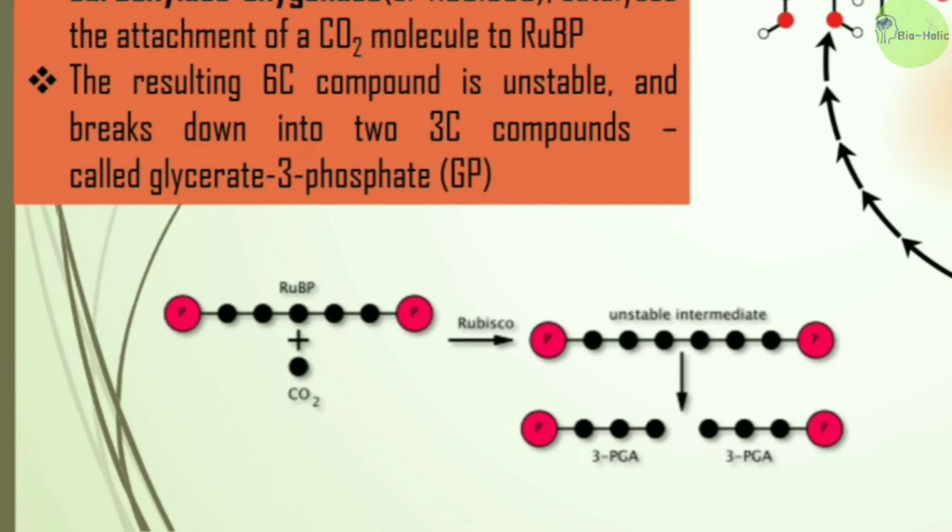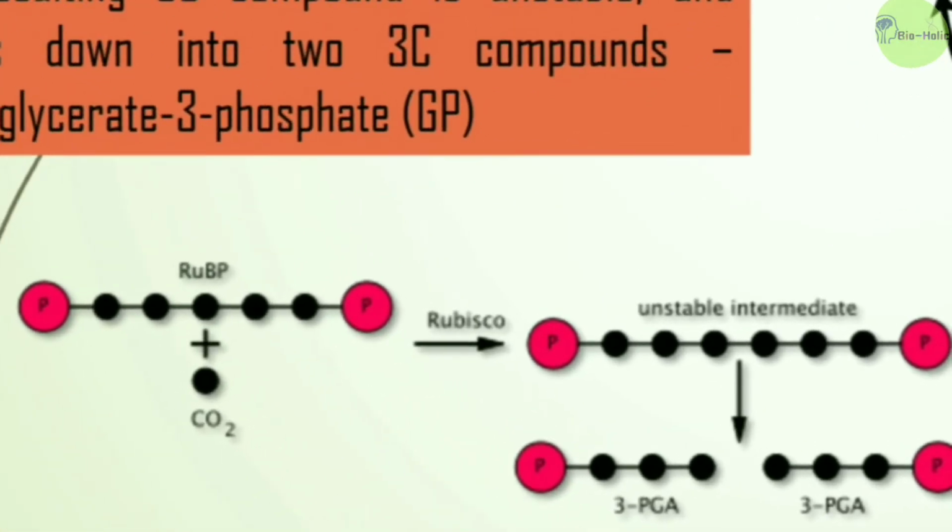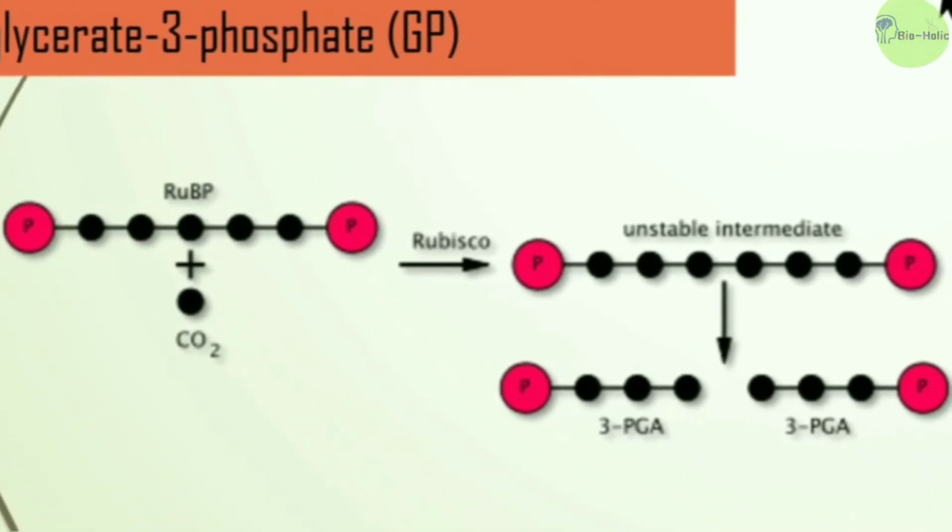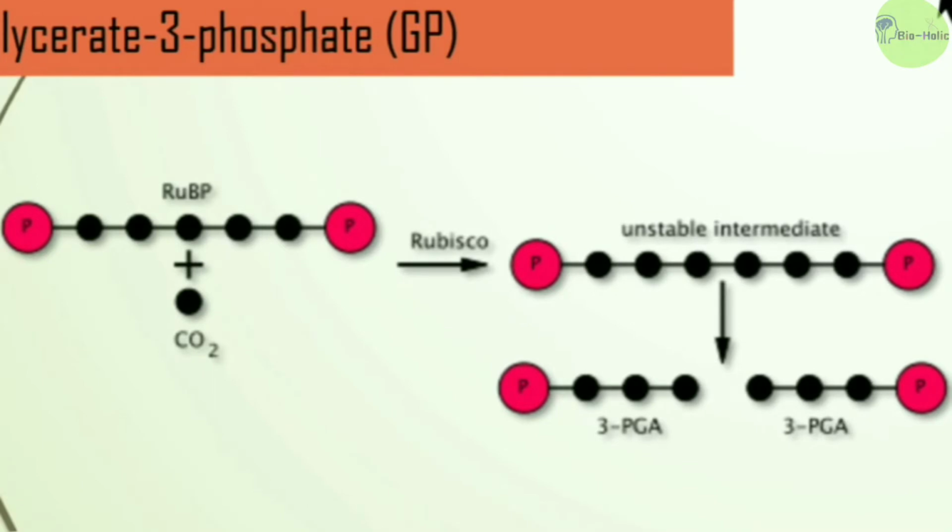Okay, here in this picture the black dots represent carbons. Here in the RuBP you can see 5 carbons, and in the carbon dioxide there is 1 carbon. After the action of the Rubisco enzyme there is a 6-carbon compound which is very unstable, and thus it breaks down into 3-carbon compounds.